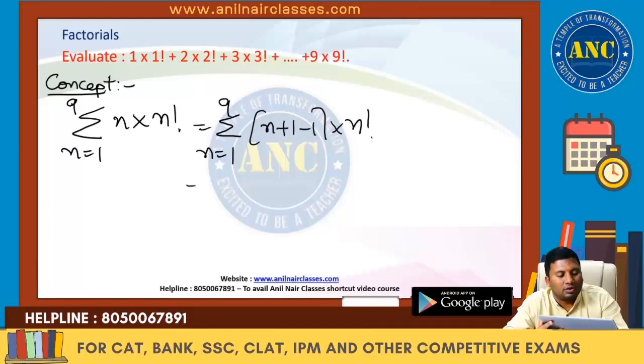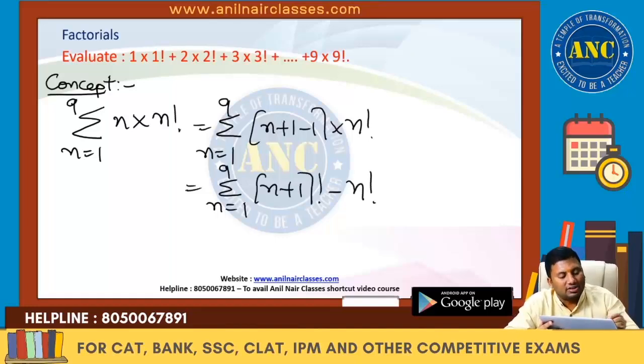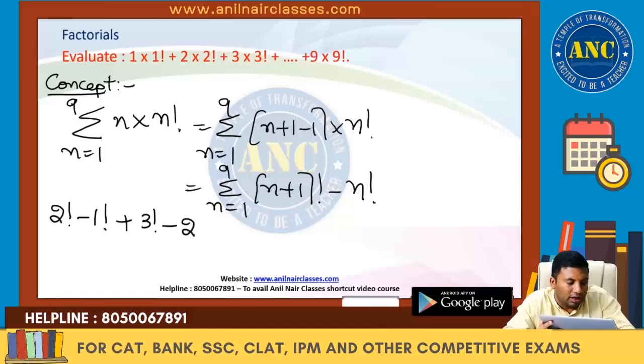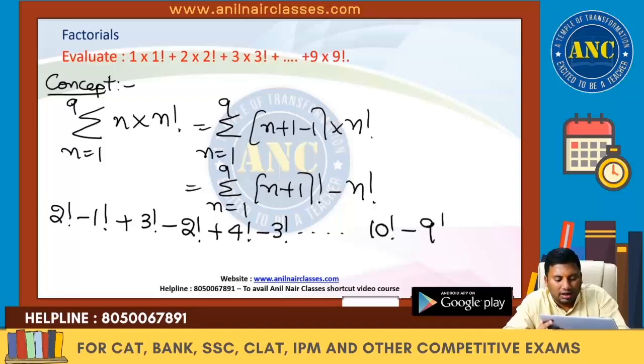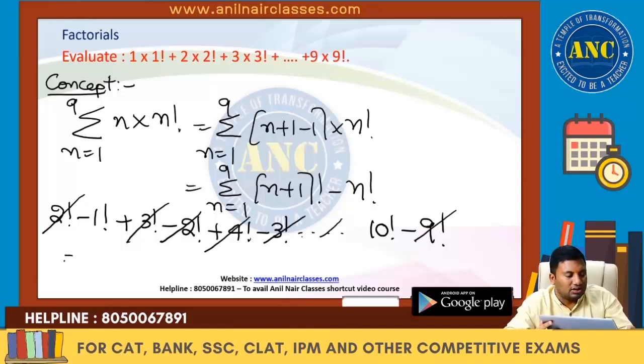So (n plus 1) into n factorial is (n plus 1) factorial minus n factorial. If I substitute 1, 1 plus 1 is 2 factorial minus 1 factorial. If I substitute 2, 3 factorial minus 2 factorial. If I substitute 3, 4 factorial minus 3 factorial. For 9, 10 factorial minus 9 factorial. So plus 2 factorial is cancelled by minus 2 factorial, plus 3 factorial is cancelled by minus 3 factorial. So finally the answer is 10 factorial minus 1.